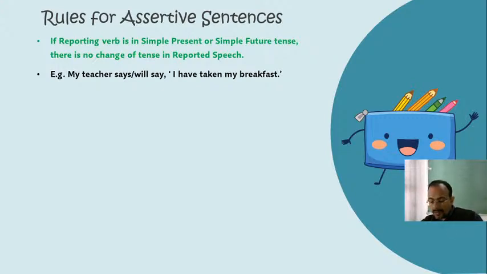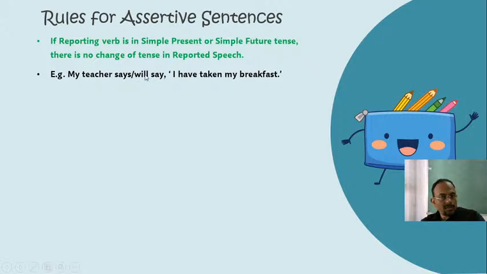For example, dear students, my teacher says or will say. So says and will say are called reporting verbs. Says is one reporting verb, will say is another reporting verb. My teacher says is simple present, therefore I have written if the reporting verb is in simple present or simple future tense.